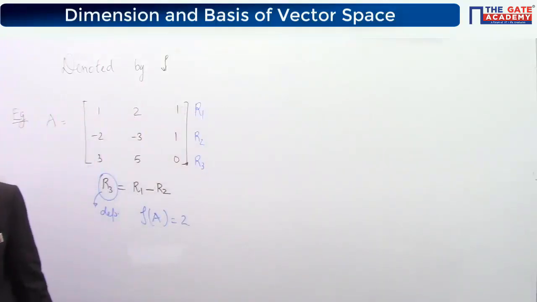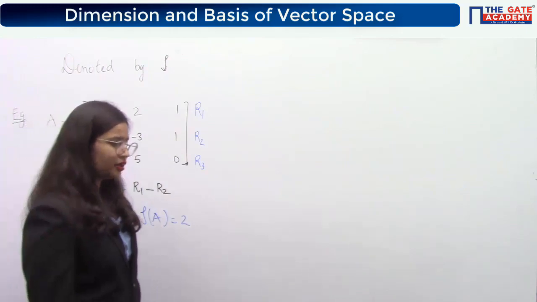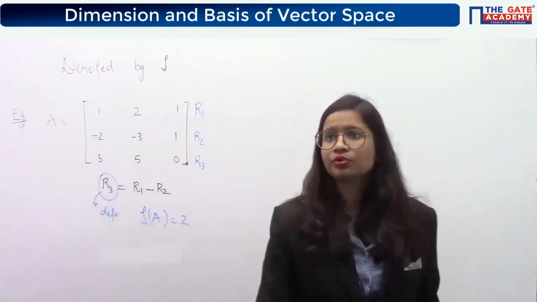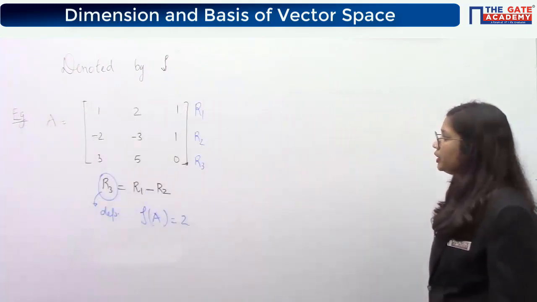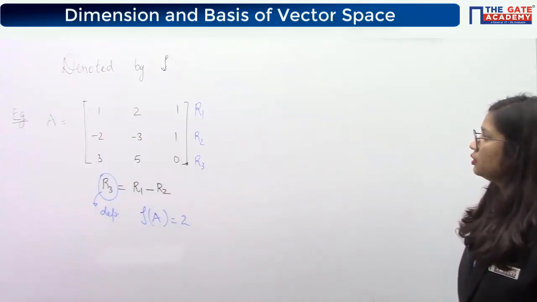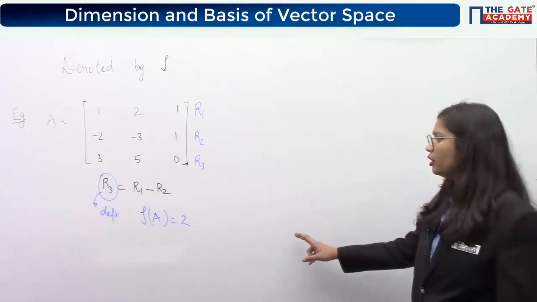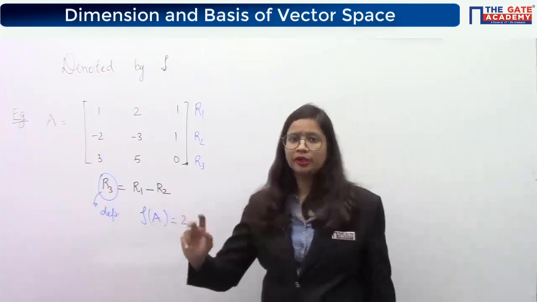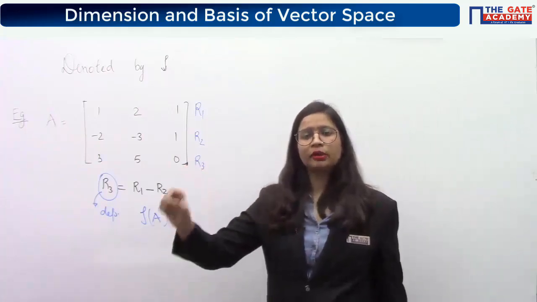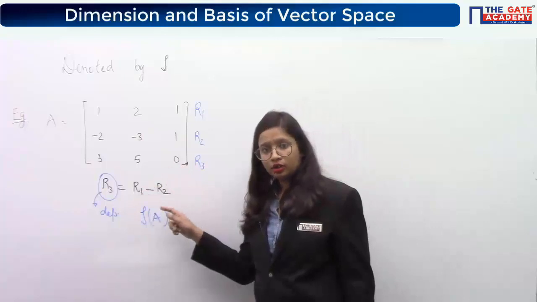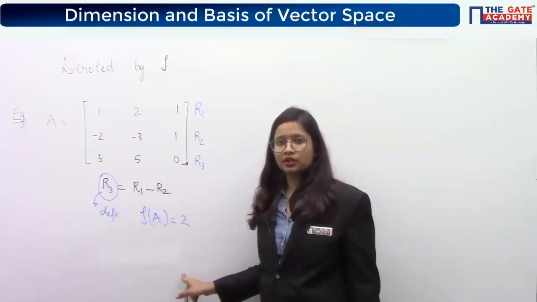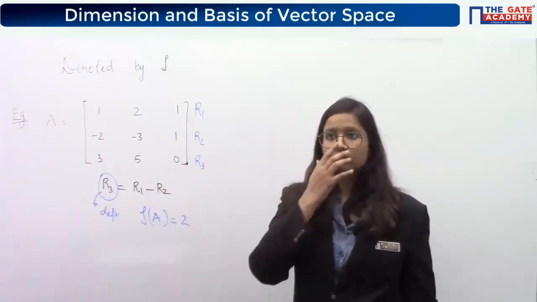It can be C2. Is it, Piyush? I have not checked. Is this relationship true? Is C2 equal to C1 minus C3? No, C2 is not equal to C1 minus C3. The relationship will be different, but the relationship will be such that you get two linearly independent columns, and that is why rank will be 2. Okay.